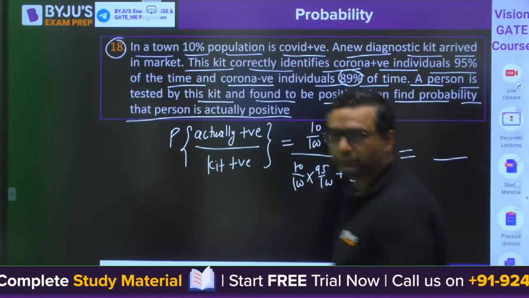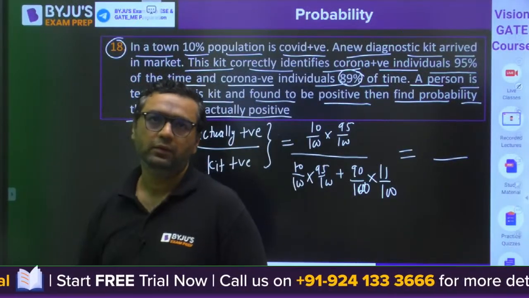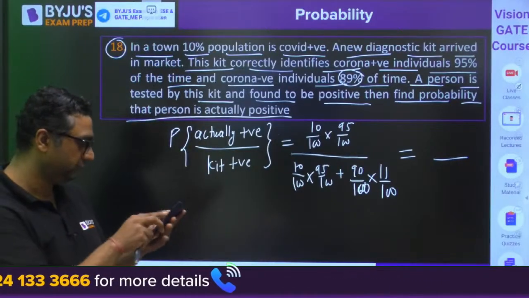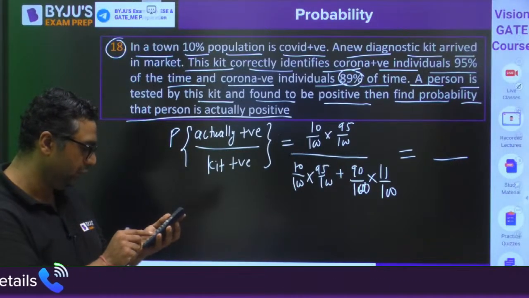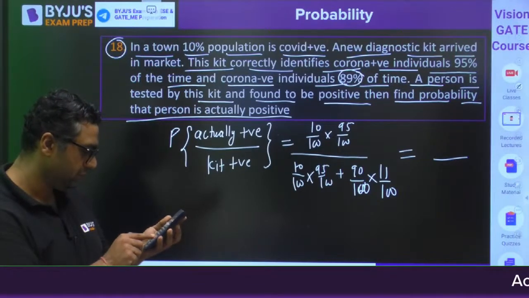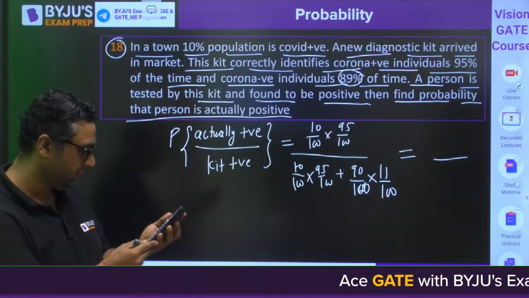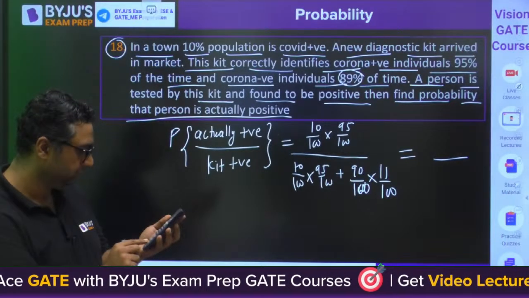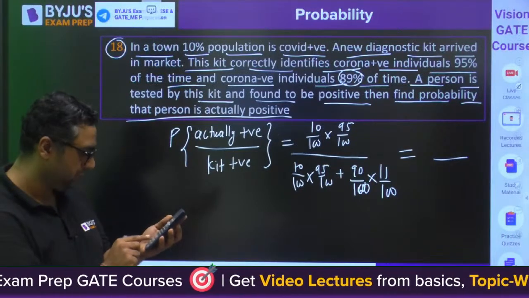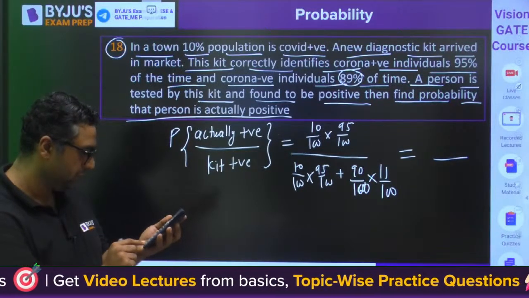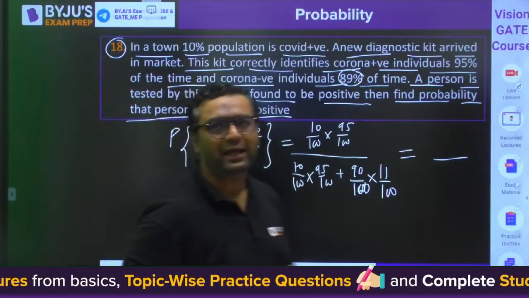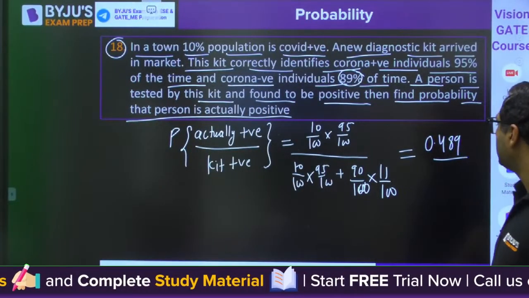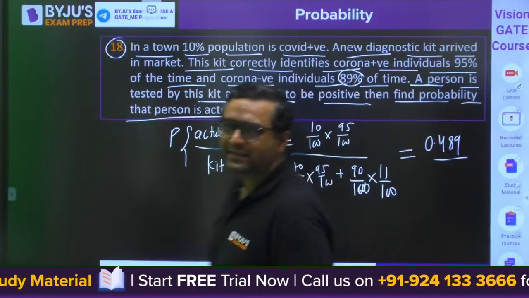Okay, guys. So let me solve here only. 10 into 95. I feel 0.489 is correct. Okay. So Malesh's answer is correct.